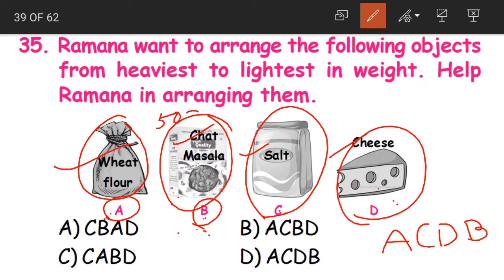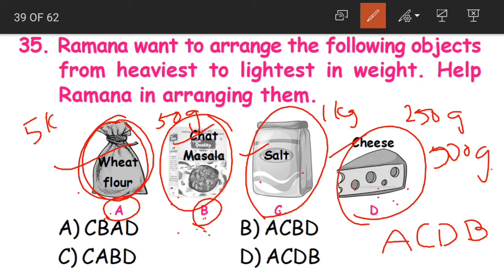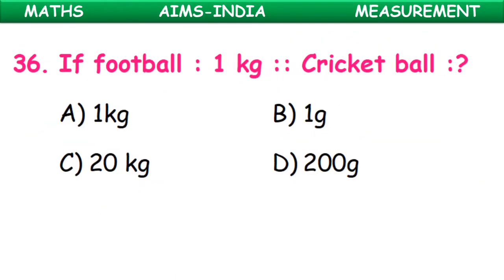It will weigh around only 50 grams. When it comes to cheese, a block of cheese, it will be heavy and it will weigh around 250 grams to 500 grams. Salt will be 1 kg and this bag of wheat flour will be around 5 kgs. So A, C, D, B is the arrangement of objects from heaviest to lightest, that is option D.